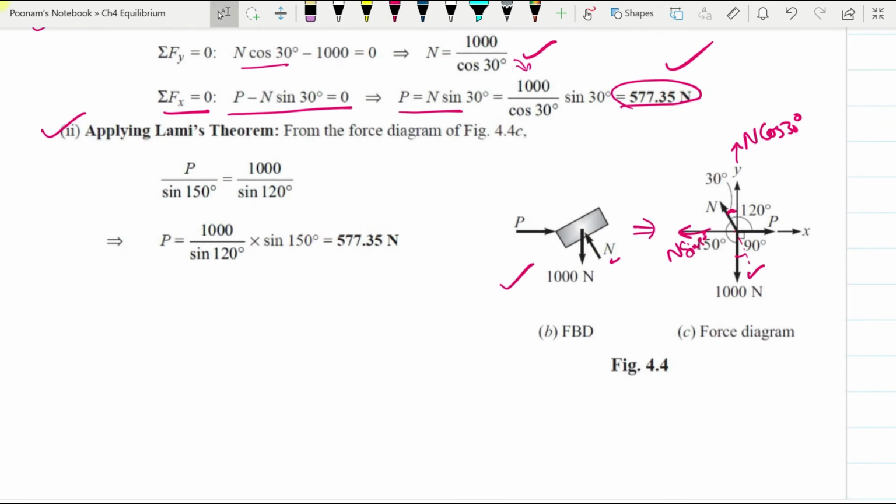Now we can use the Lami's theorem. So we have three forces here. Three forces are acting and the angles between these three forces are known to us. So P divided by, this angle is 150, this is 30, this is 90, so this is total 120 and this is 150. The sum of all the angles is 360 degree. So P divided by sine 150 degree is equal to 1000 divided by sine 120 degree. It is same. It is very quick. Lami's theorem is very quick.